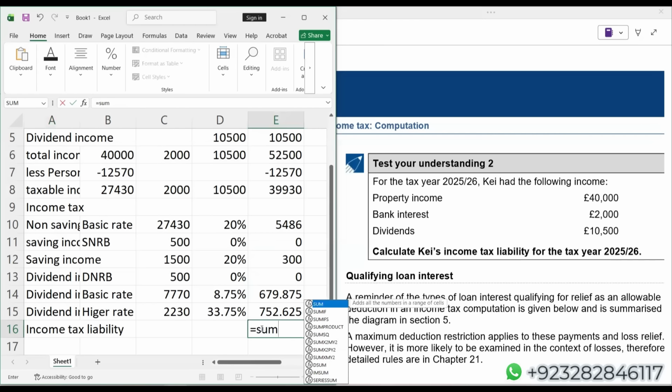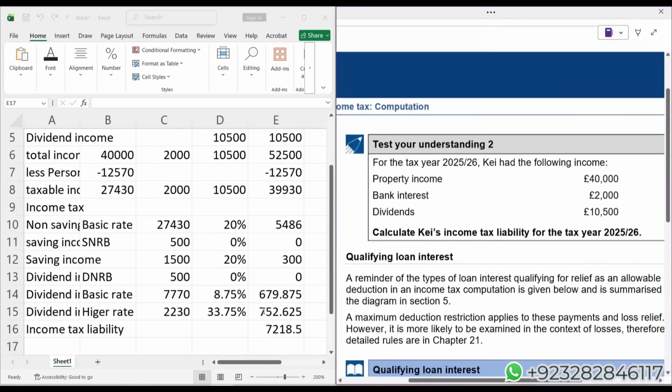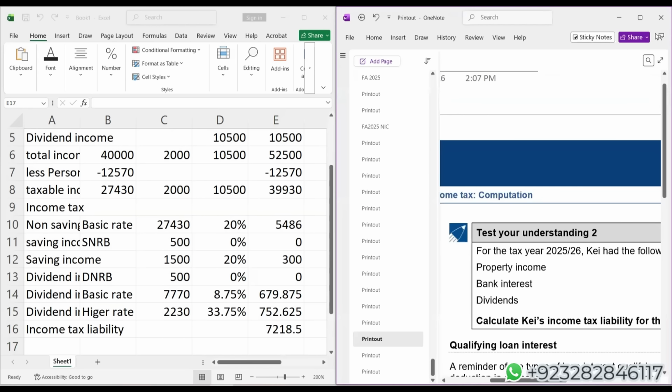Again, you should be using a sum formula here. Students, we are getting the final answer: 7,218.5. I strongly believe this calculation should not disturb you if you have covered at least just 3 to 4 lectures in our ATX classes. Then obviously you should be very good in this area, because if you recall, in our first 3 to 4 classes, we did just one thing: how to calculate income tax liability.